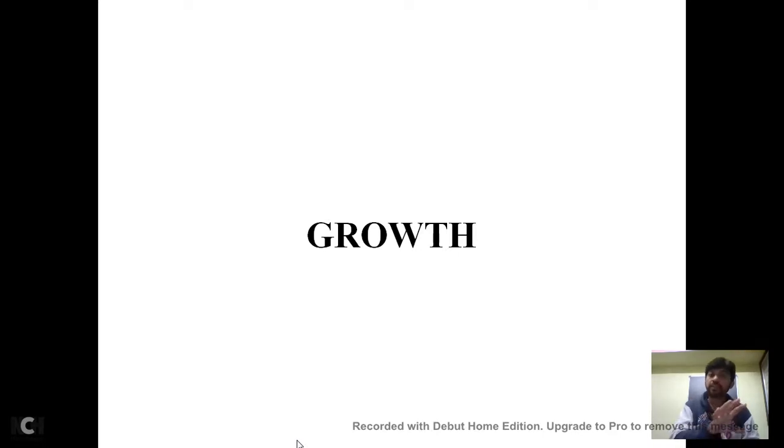As per the definition, growth is increase in the size, increase in the mass or increase in the number. They are also increasing in the mass, and the living organisms are also increasing in the mass, so we will conclude that growth is not a defining characteristic of a living organism.